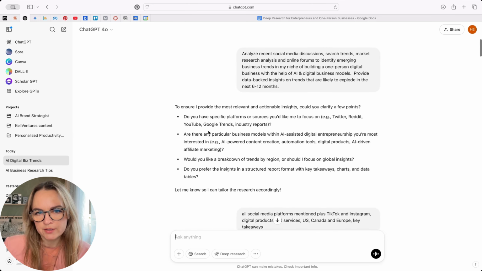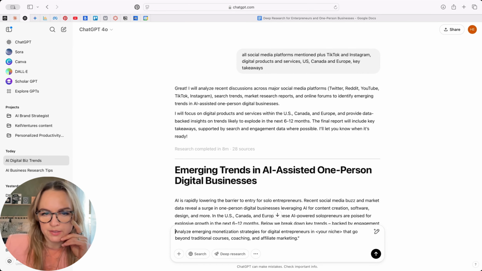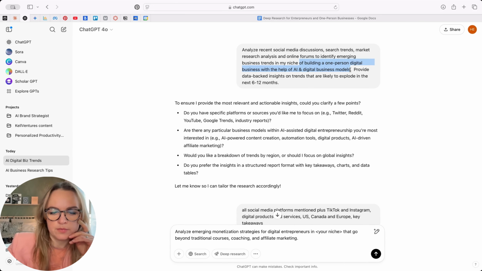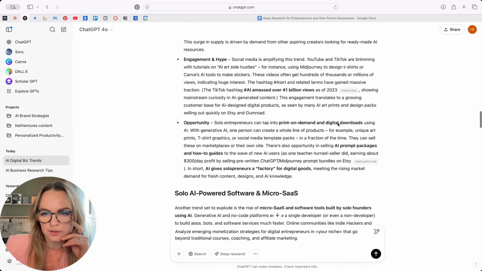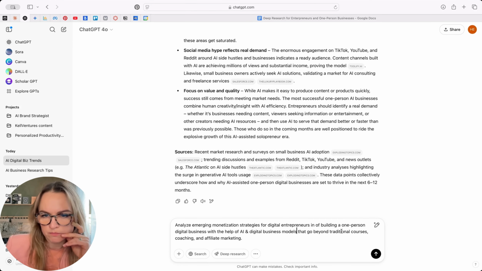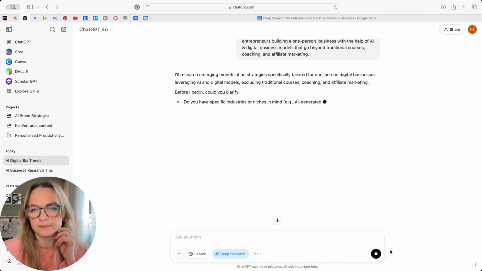So it already has the strands identified. So we'll just copy paste this one. And in my niche of building one-person business, yeah, let's do it like this. Let's see what happens. We're sending it off.